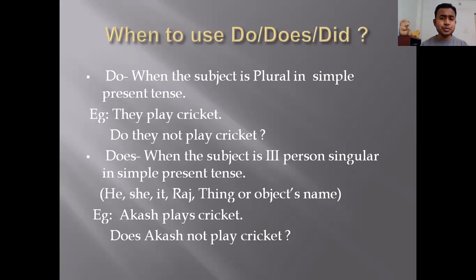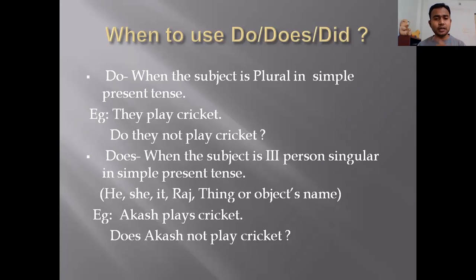Now, when to use do, when to use does and when to use did, that rule we have to understand. First one, do we have to use when the subject is plural in simple present tense. Matlab do kab use karna hai? Jab subject pehle toh plural form mein hona chahiye, singular mein nahi hona chahiye. Doosri baat, simple present tense hona chahiye.